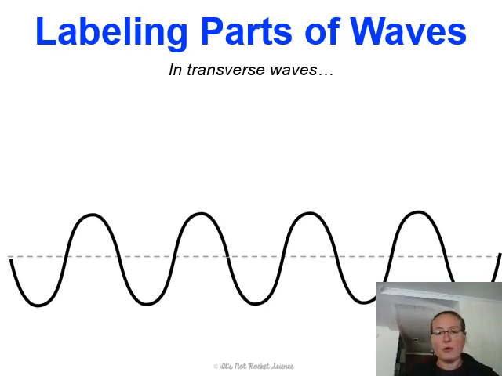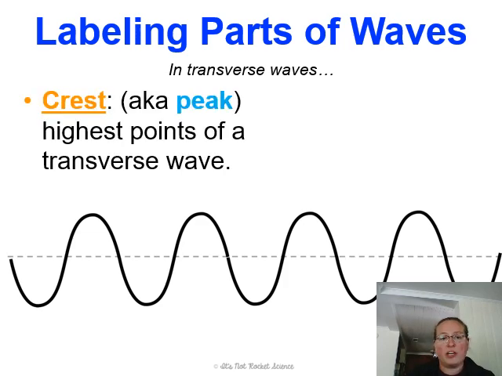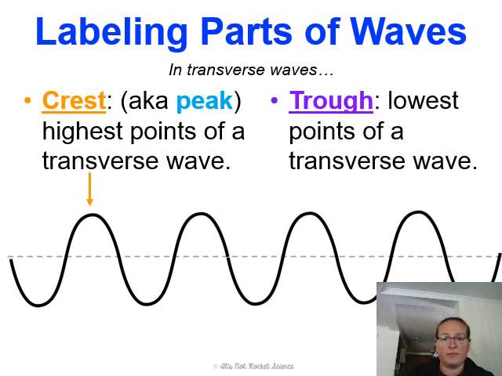Okay, so labeling parts of waves. In transverse waves, we have a crest. So that is the peak, the highest point of the transverse wave. So that's all of these little peaks here, little top of the hill. The trough, and you can kind of remember it if anybody has animals or horses or anything, a trough is a water bowl, or like the big water tank that the horse drinks out of. And similarly, it looks like this on the bottom, or think of it like a bowl. So the bottom of the bowl would be the trough, and that's the lowest point of a transverse wave. So crest is the top part, trough is the lowest part.